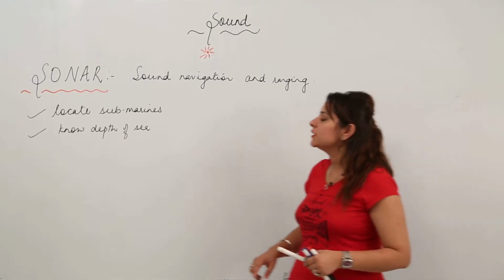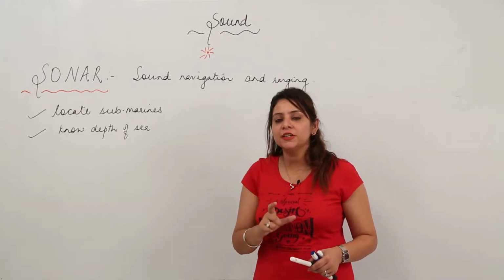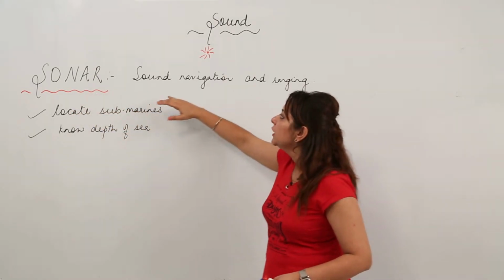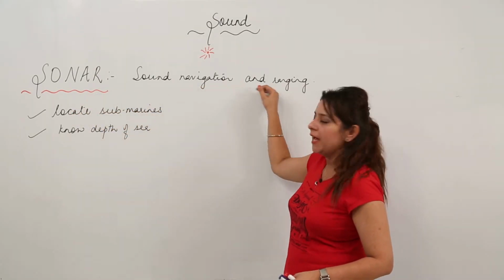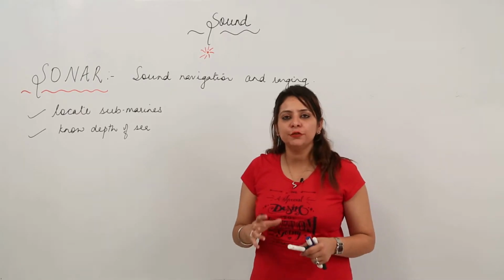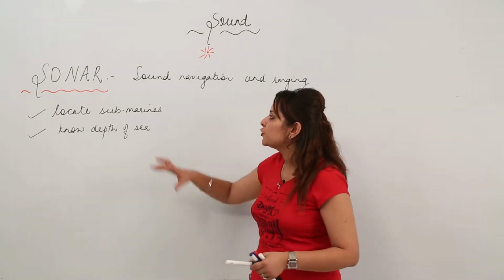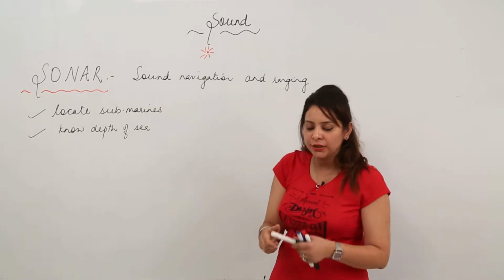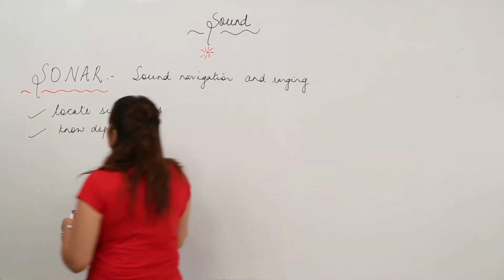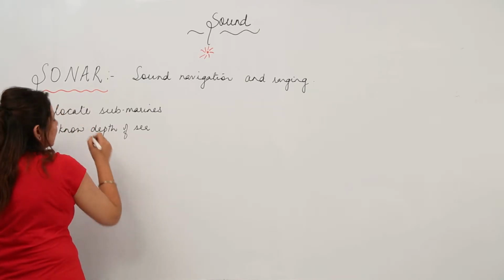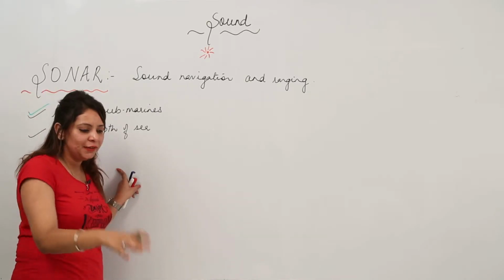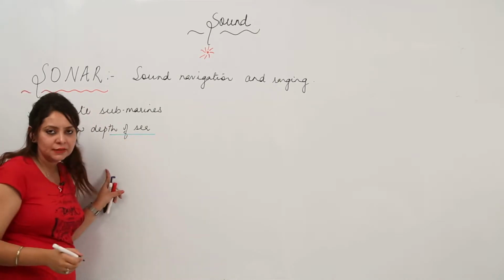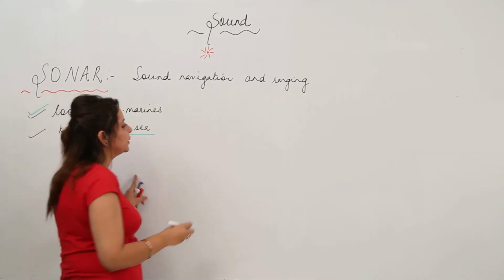Now we are going to start with another application of ultrasonic waves, that is the sonar. Sonar is actually sound navigation and ranging. Sonar is a very important phenomenon, and this abbreviation means sound navigation and ranging. Sonar is actually used to locate submarines. That means we can locate the submarines under the sea, and it is also used to know the depth of the sea. So how do we make use of the sonar?